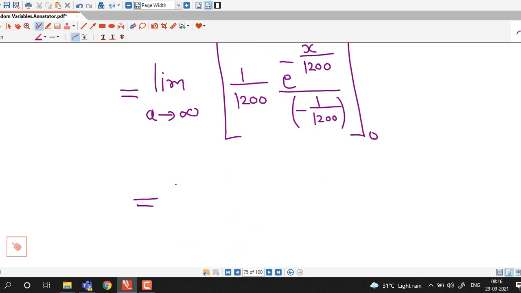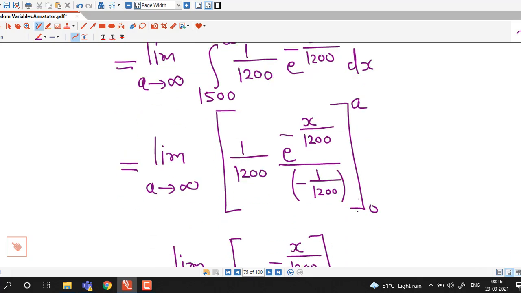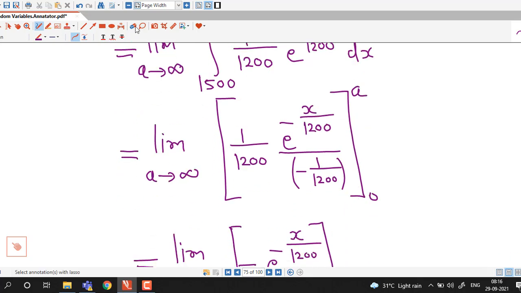So here 1 over 1200 will cancel out. You can directly write this step also. So this is e raised to minus x over 1200. The limits of x are not from 0 to a, the limits are from 1500 to a.